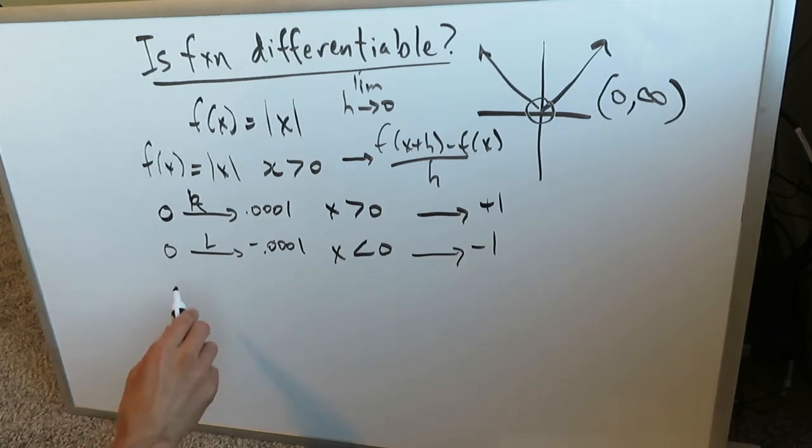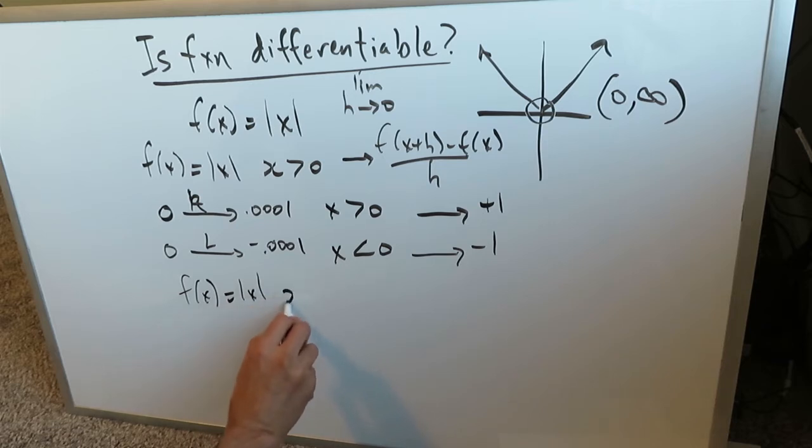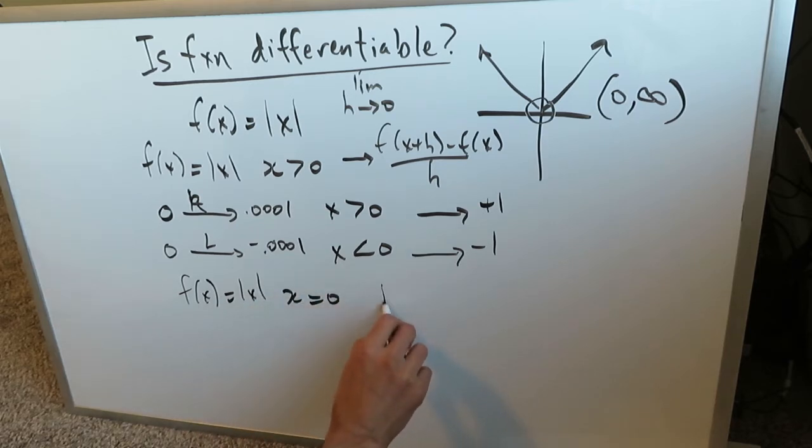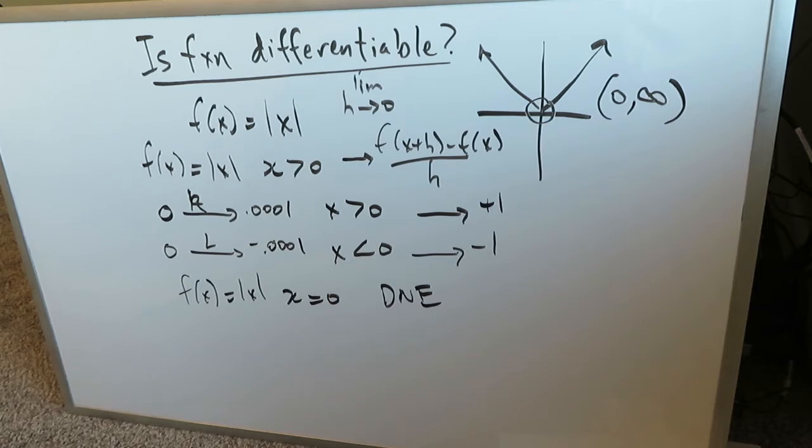So what happens for f of x, absolute value x, when x is actually equal to 0? Well, we said that it does not exist, there is no limit. So this is one of those functions which is differentiable at every point on its curve except at 0. At 0, there is no derivative available. So on the interval minus infinity comma infinity, this function is not differentiable at every point on this interval because it is not differentiable at the point 0. It doesn't have a derivative at that point 0.